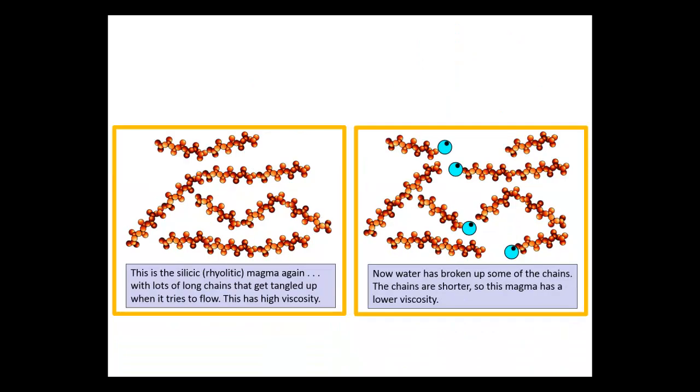There's one more factor that affects the viscosity of magma, but it's not as important as the first two. It's the amount of dissolved volatiles, or substances like water or CO2 that are gases on the surface. These dissolved gases like to link up with the silica tetrahedra chains, preventing them from joining with each other to produce longer chains. As a result, the volatiles keep the chains short and thus keep the viscosity low.